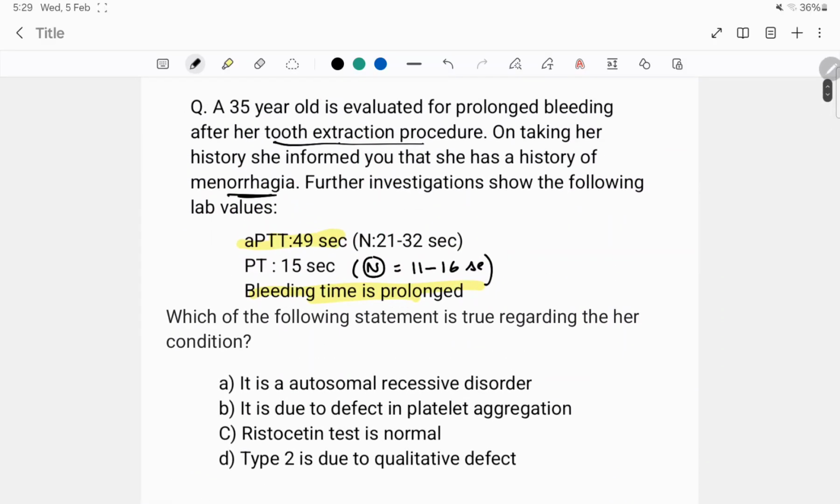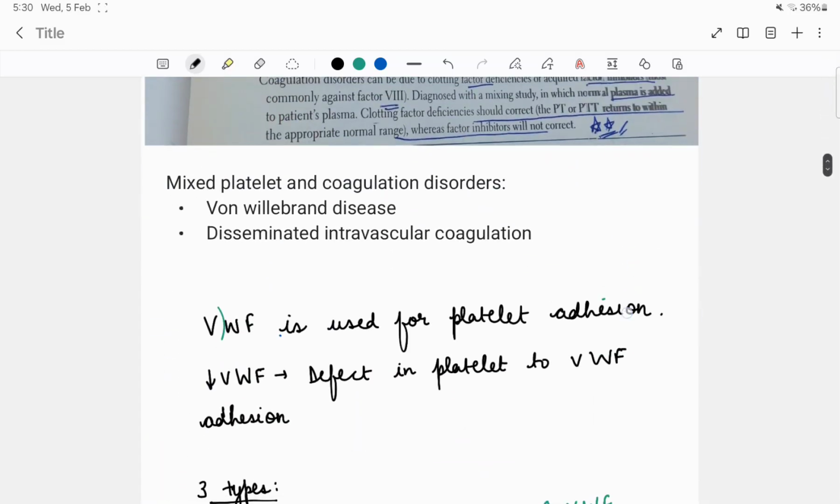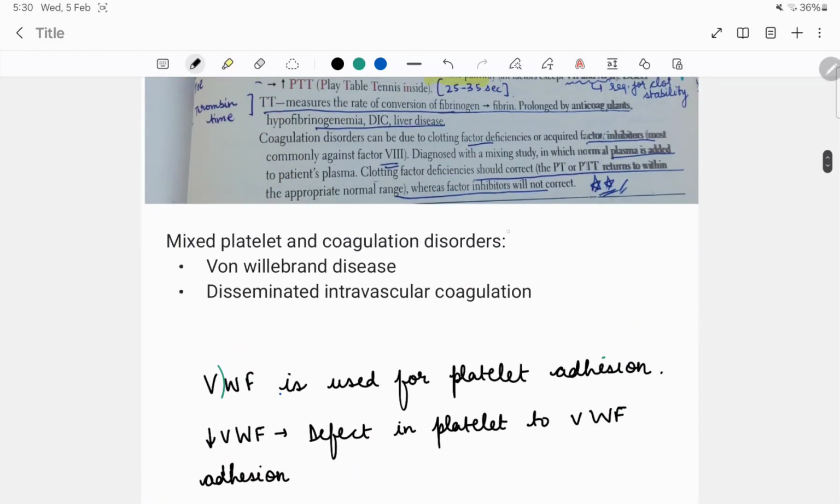So in this, APTT is increased. APTT means I play table tennis inside, means intrinsic pathway is being checked, plus bleeding time is prolonged, means platelet. So these two are in defect. We have a mixed disorder in which we have platelet and coagulation disorder both. It includes two diseases. First is von Willebrand disease and the second is DIC, that is disseminated intravascular coagulation. So in this question, the diagnosis can be either of these.